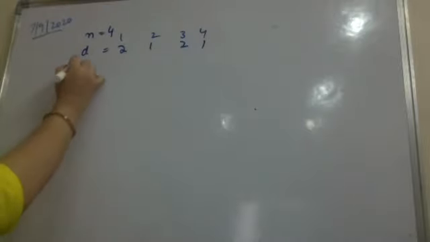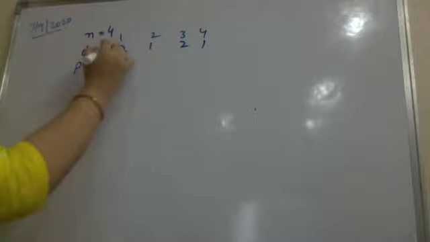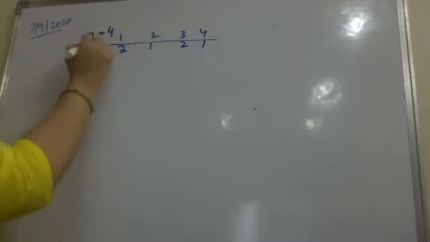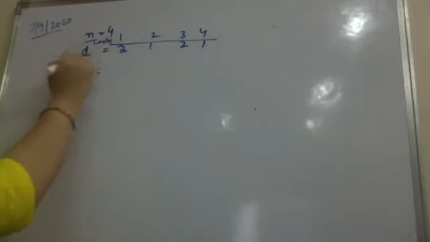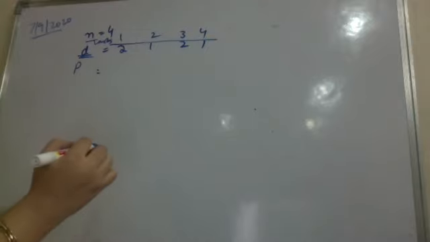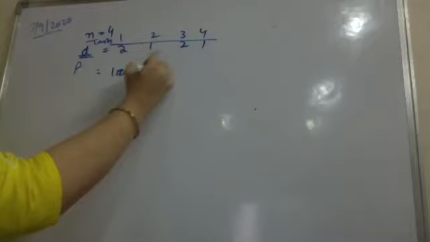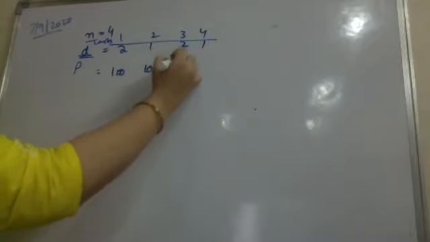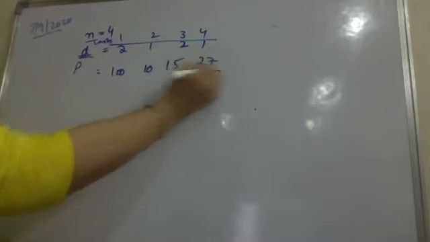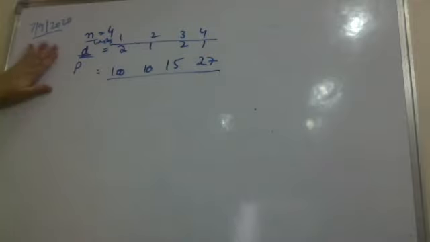And their penalties are 100, 10, 15, and 27. I want you all to find an answer that is going to give me the minimum possible total penalty that has to be incurred. Go ahead and find me a solution.